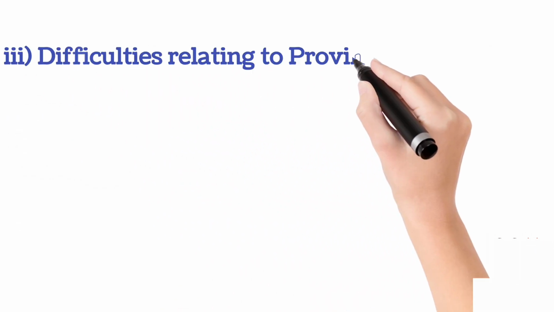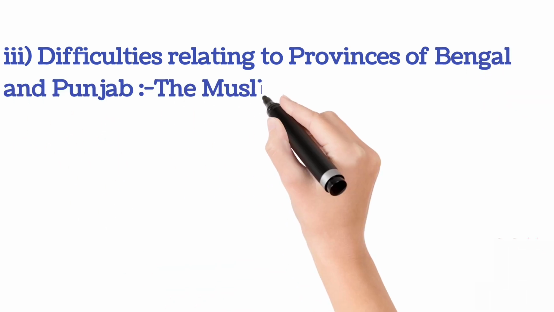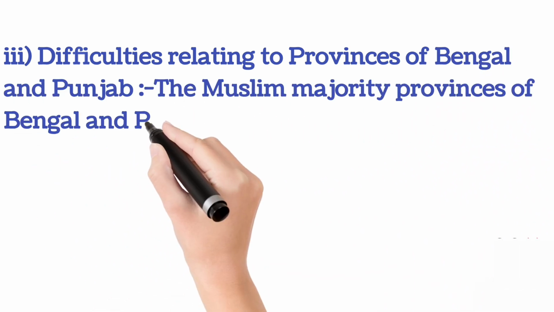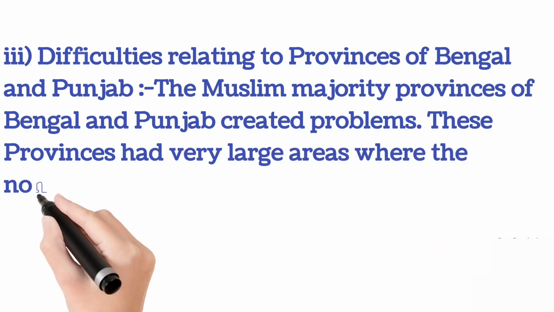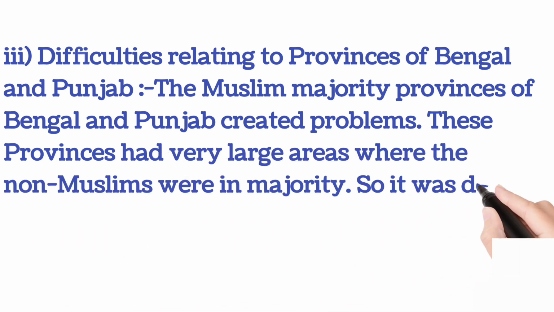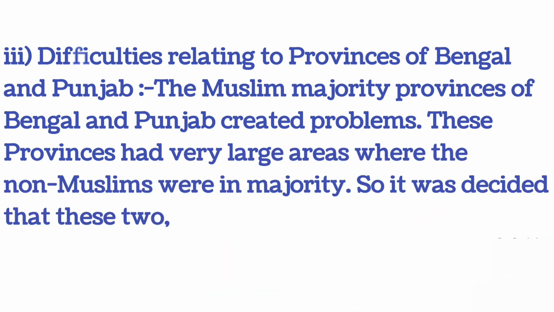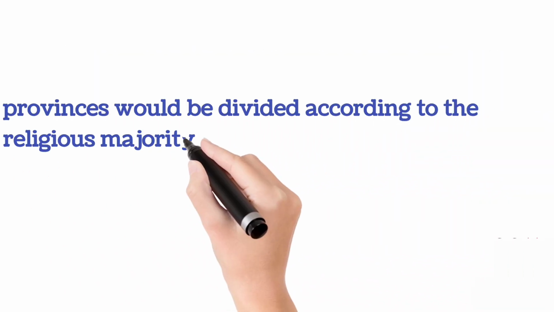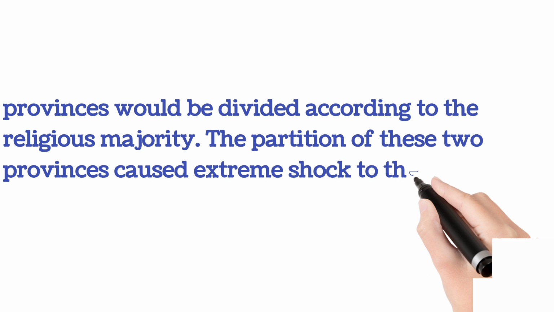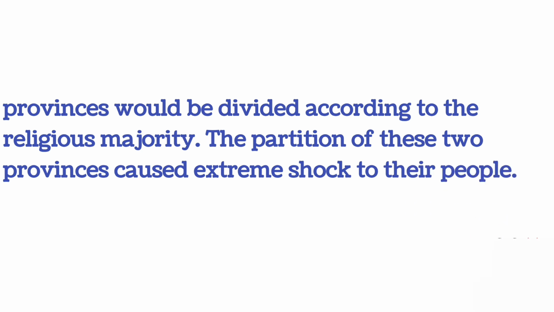Number 3, difficulties relating to the provinces of Bengal and Punjab. The Muslim majority provinces of Bengal and Punjab created problems. These provinces had very large areas where the non-Muslims were in majority. So it was decided that these two provinces would be divided according to the religious majority. The partition of these two provinces caused extreme shock to their people.